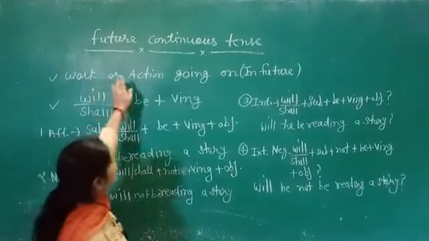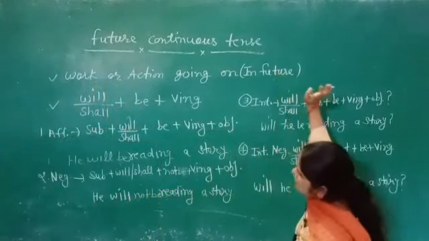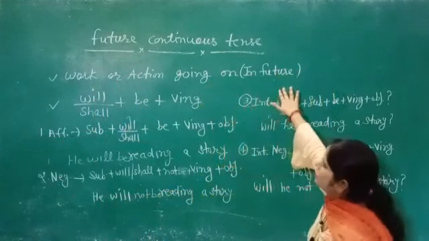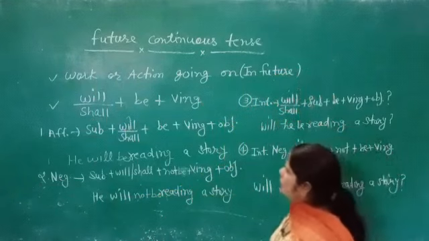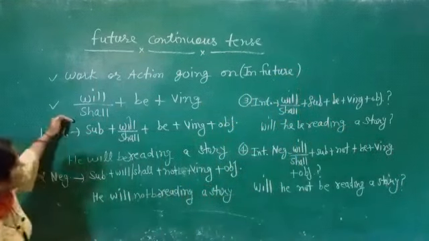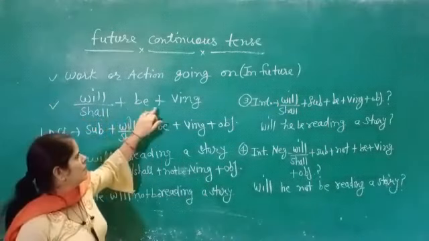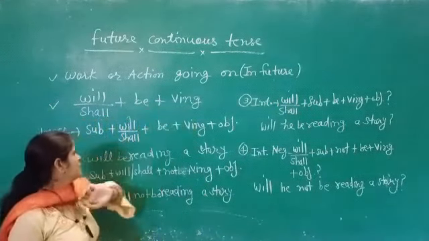Now we are discussing the future continuous tense. In the future continuous tense, an action is going on in the future. In this we use the sentence pattern: will or shall as a helping verb, then be, and then the verb with ing.